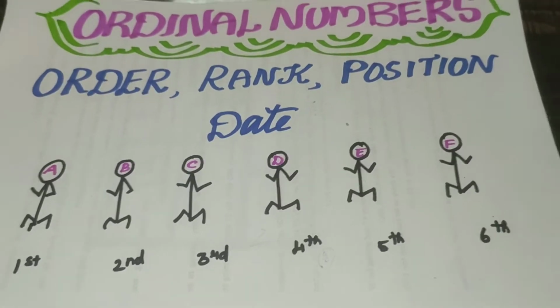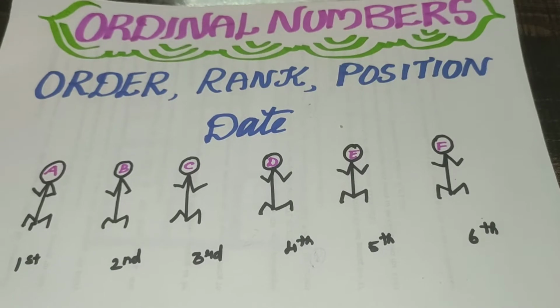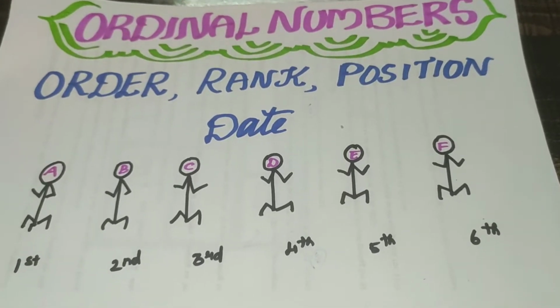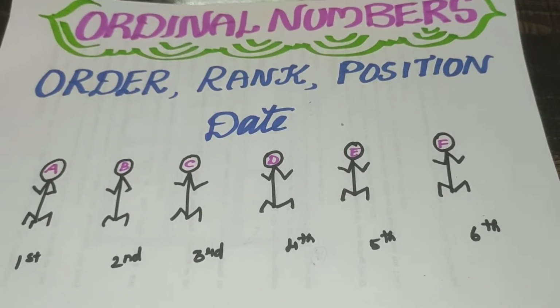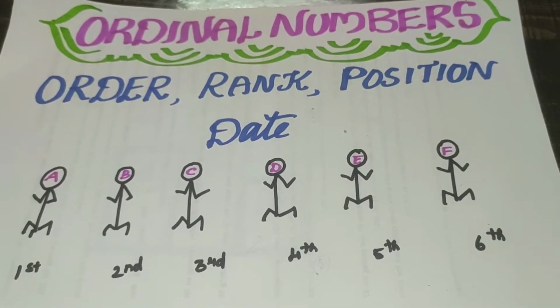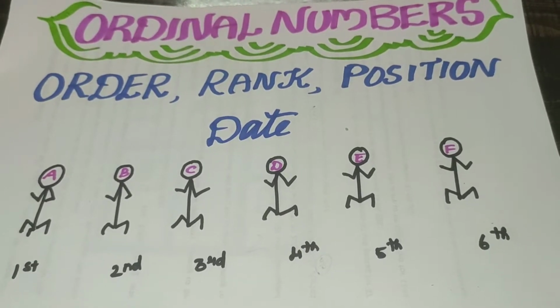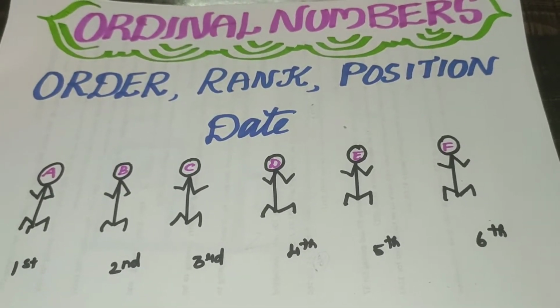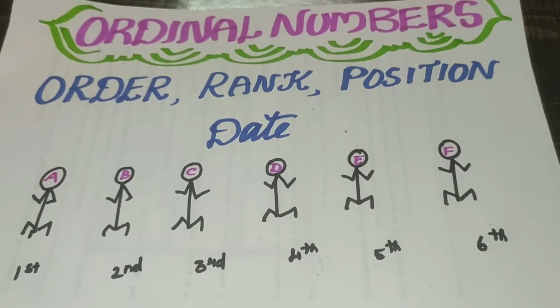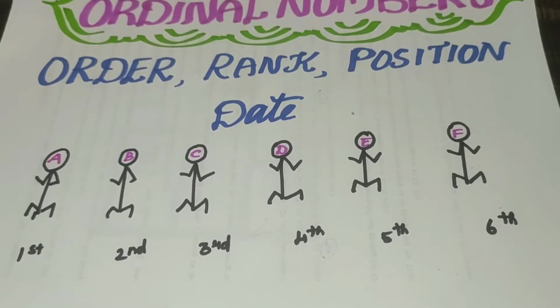Look at this paper, children. I have written ordinal numbers. See, there are some clues you can easily use to find out which is ordinal. First we will know about the ordinal numbers. Ordinal numbers always tell about order, rank, position or date of the objects. Okay, so the order, which is order? Here I have given one example for you all.